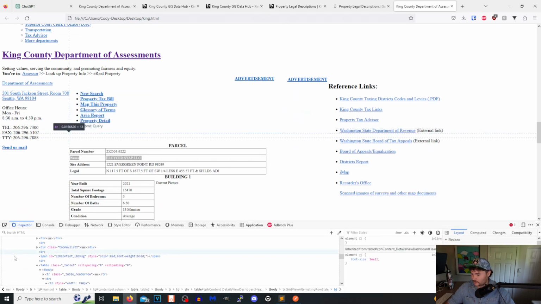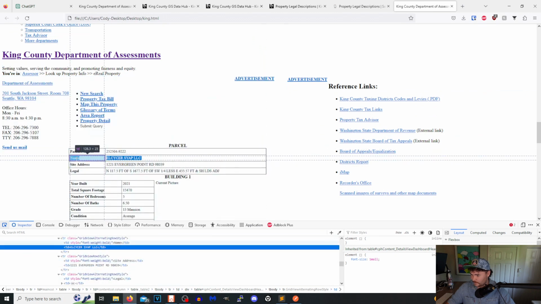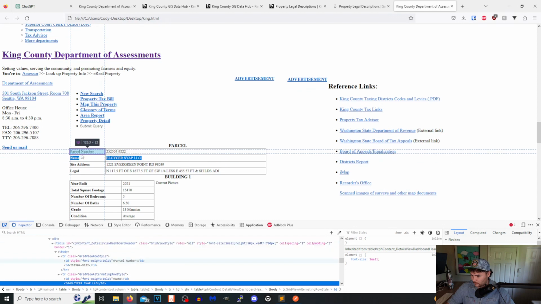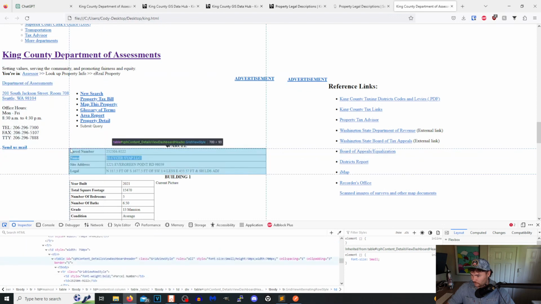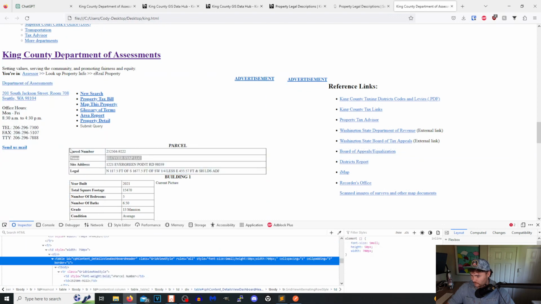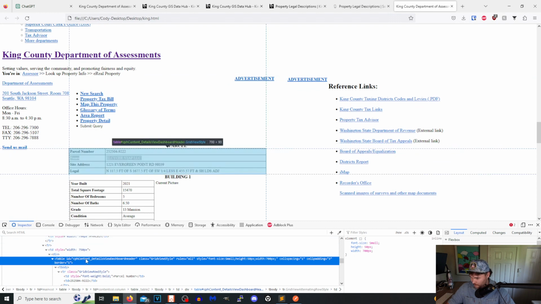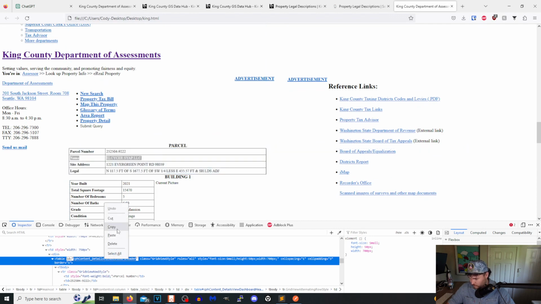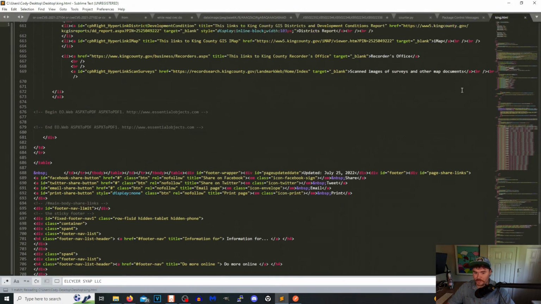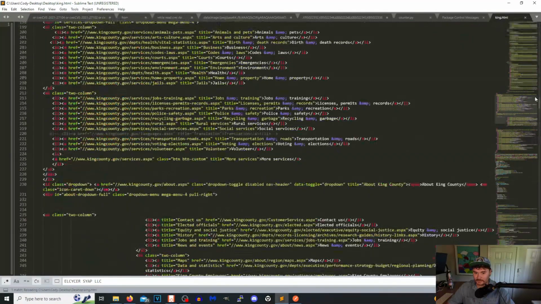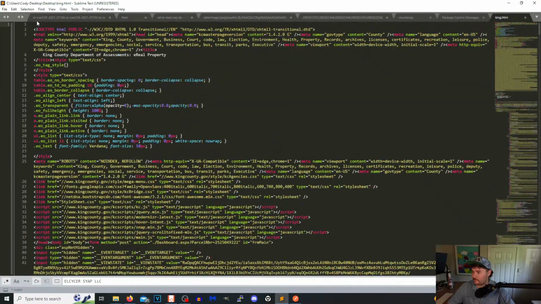So this particular attribute, you could do this in a couple ways. You can use the inspect tool and go right here. So it's going to be under TD, or this whole kind of table. So table ID is this right there. So details view, and so on. So we'll just go ahead and throw this at the very top just so we don't lose track of that element.